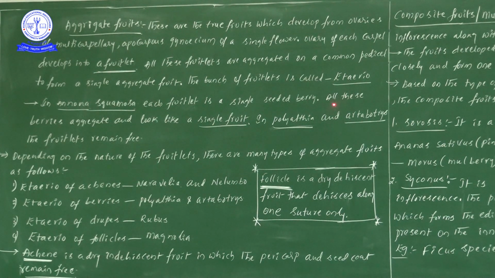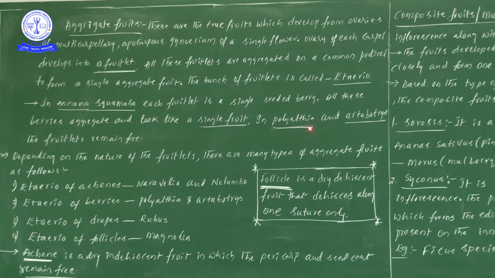Now here, what is happening? All these berries aggregate and look like a single fruit. So in Annona squamosa, one single fruit is formed because of the gathering of berries. Because of the gathering of berries, we are observing the formation of a single fruit.